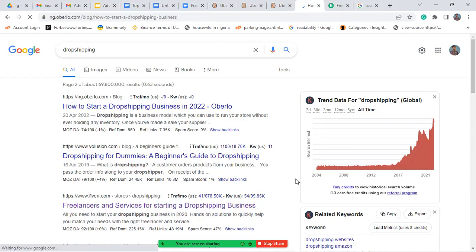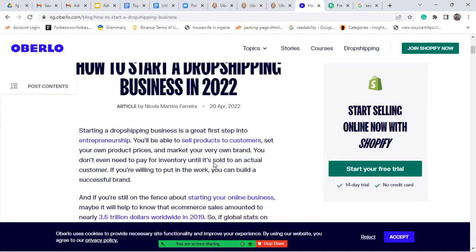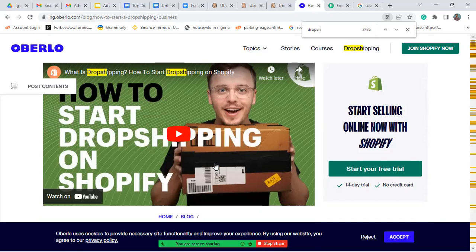And now we are done using Ubersuggest for our keyword research. I will still definitely come back to Ubersuggest to show you some things. Now, this is how to know the number of times somebody uses their keywords.